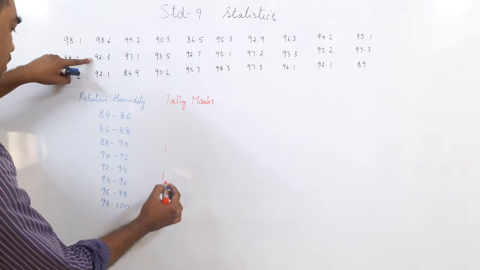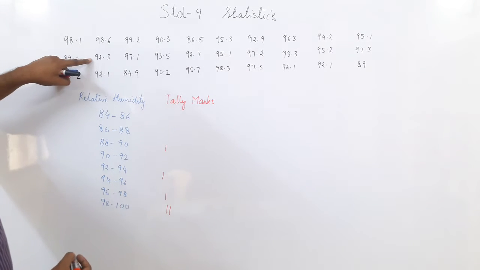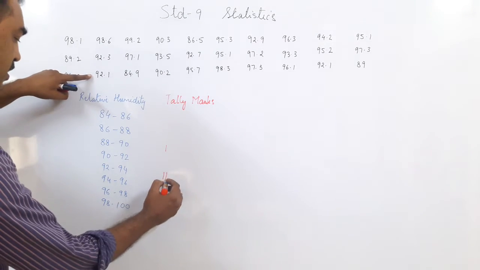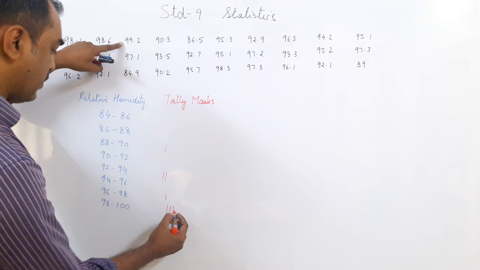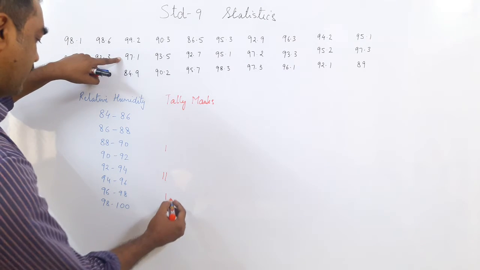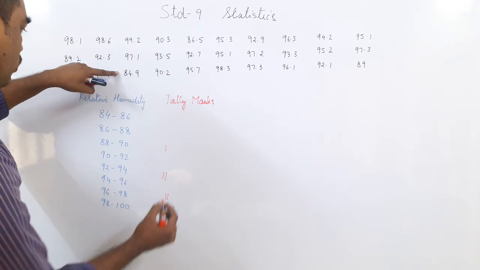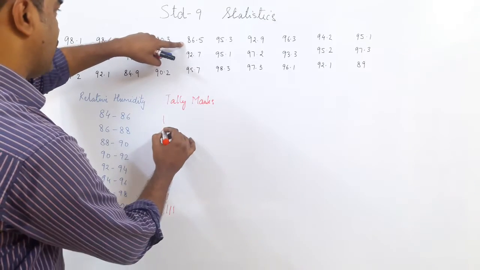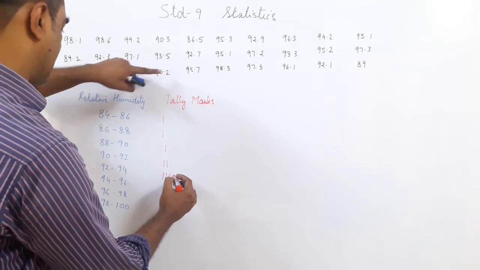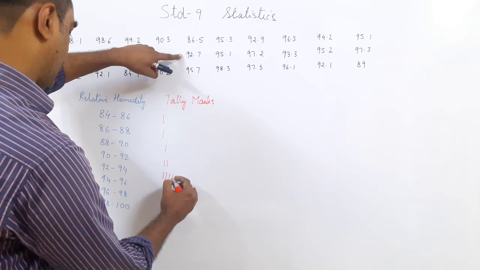92.3 is here. 92.1. Now where will 92.1 come? After 92. 99.2. So this is the biggest one. 99.2 comes here. 97.1 we have here. 84.9 is here. 90.3 will be here. 93.5 is here. 90.2 is between 90 and 92. 86.5 is here. 92.7 we have here.